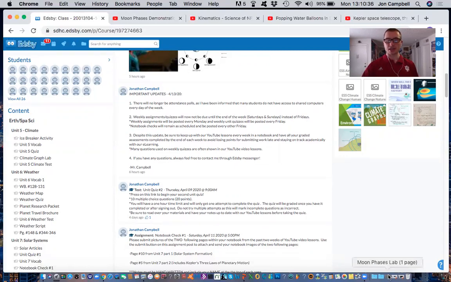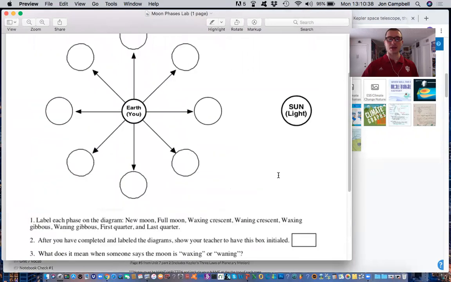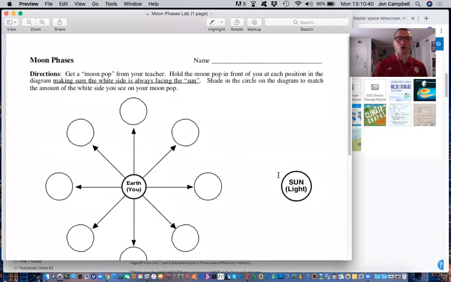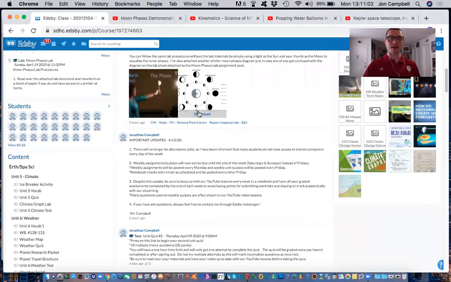Let's see if I've got it down here. The moon phases lab, as you can see here, is this: given the Earth and the position of these little circles, the moon and the sun, what phase is the moon going to be? This is something we're going to discuss hopefully later this week. But just to help you out if you're really confused, it's one thing to search online and find it.